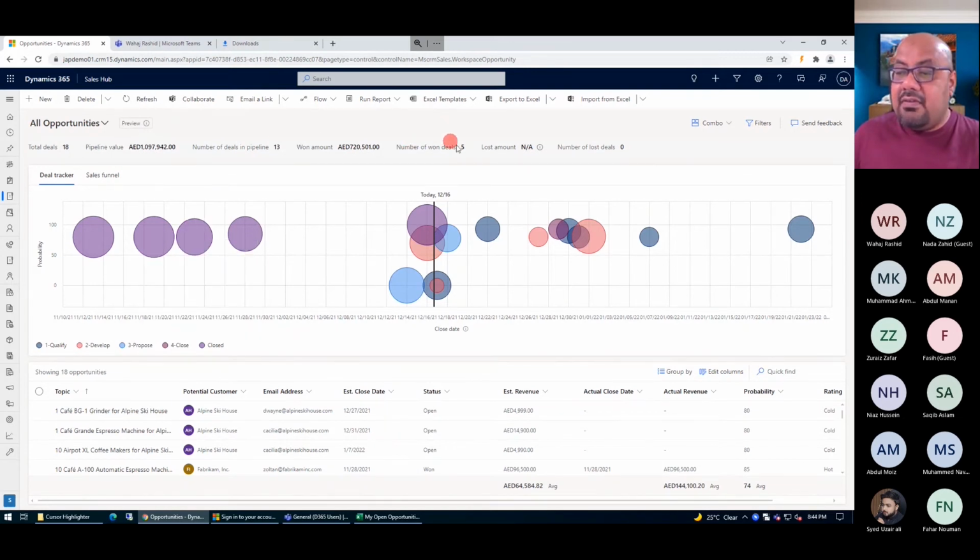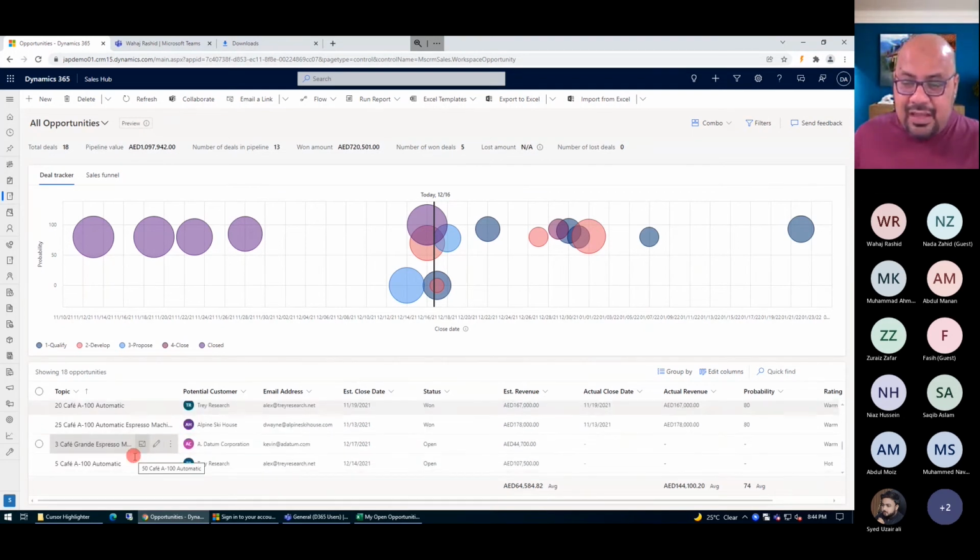So I can see that there were three deals I won, and if there is any loss, I can see it here at the time that we have lost the deal. But no one likes to lose it, so we didn't capture the scenario. But eventually, in real time, yes, it will be visible there. Now you also have an option in the below part where you can see how they are formulating.